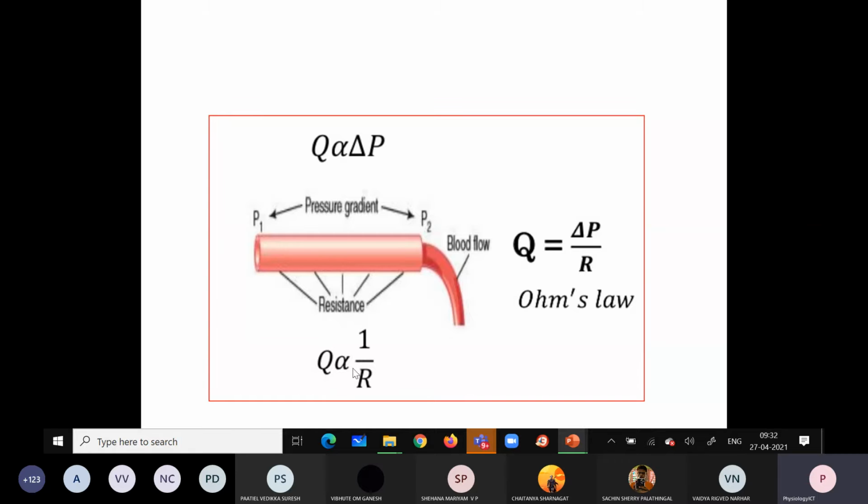So how is this blood flow related to the resistance? It is inversely related. If there is increase in the resistance, then there is decrease in the blood flow. If there is decrease in the resistance, there is increase in the blood flow. So this is Ohm's law. What does Ohm's law suggest? The blood flow is directly proportional to the pressure gradient, and inversely proportional to the resistance. These three components are interrelated: blood flow, pressure gradient, and resistance. This is called what? Ohm's law. Is there any confusion in Ohm's law?